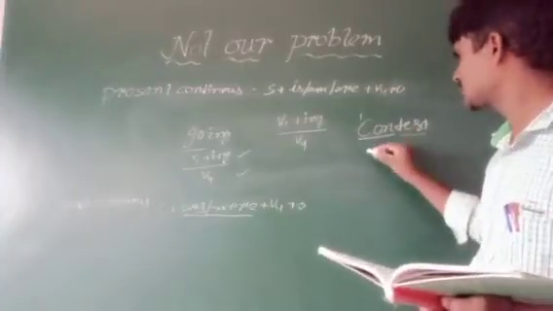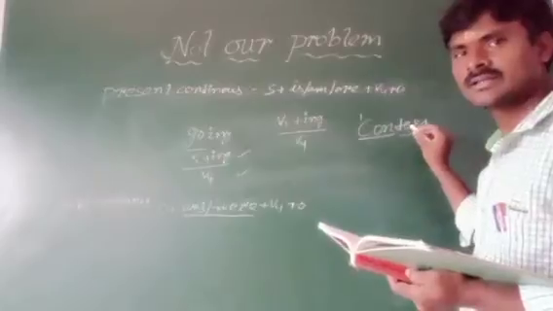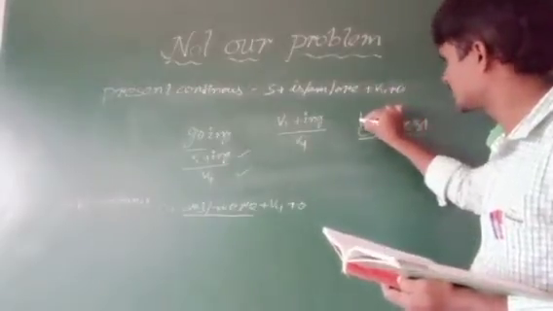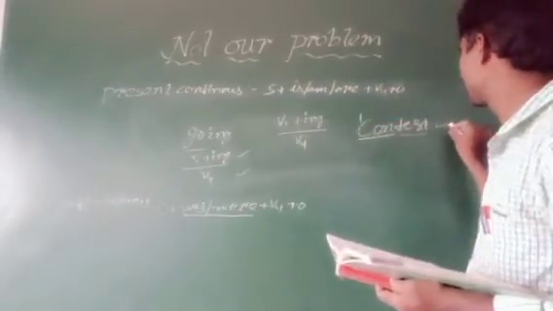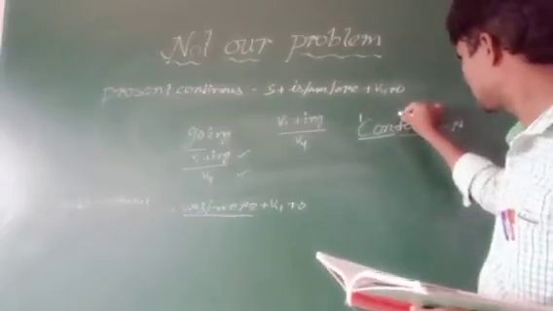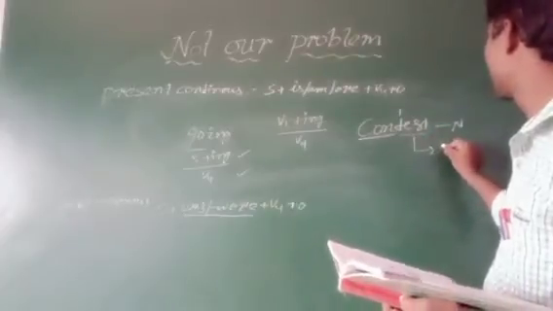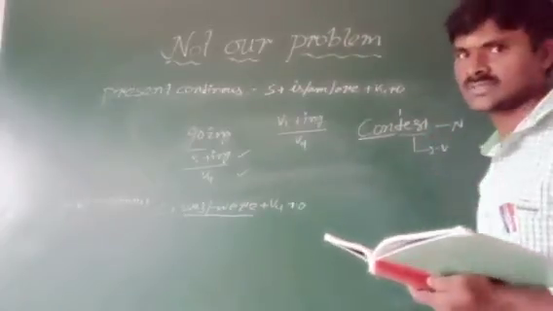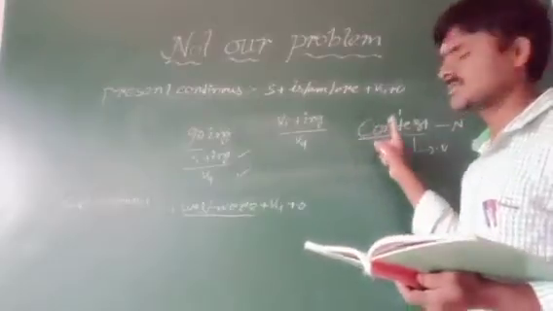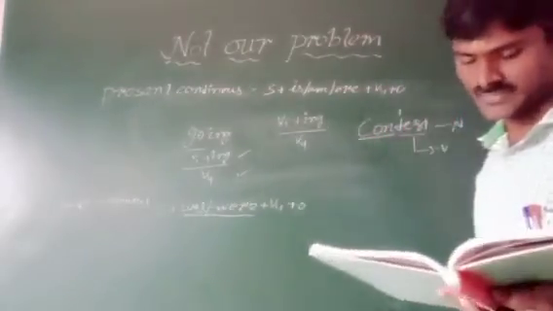If you give stress on this, it is a noun. If you give stress on here, it is a verb. That is the difference. If you give stress on the first syllable, that is a noun. If you give stress on the second syllable, that is a verb.